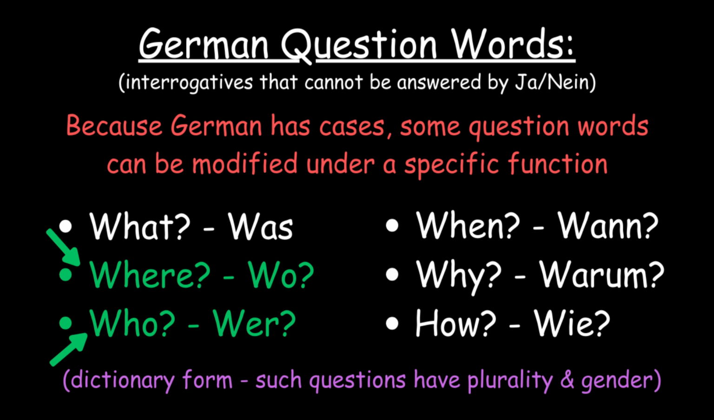In English, where is used for a place, and who is used for people. While the structure is the same in German, the words are swapped. Where is wo, and who is wer. This is a switch to keep in mind, so do not confuse them.